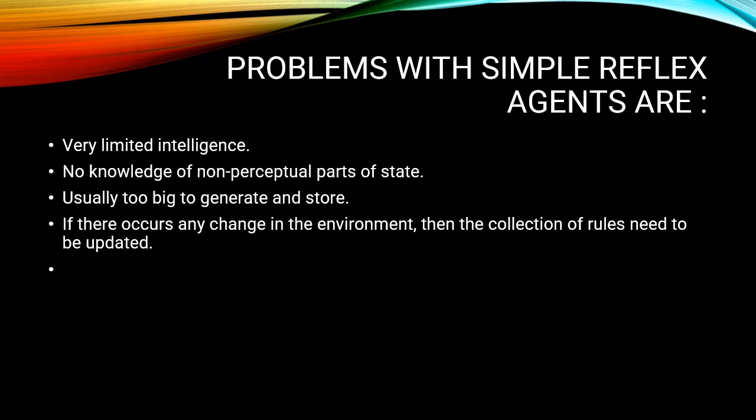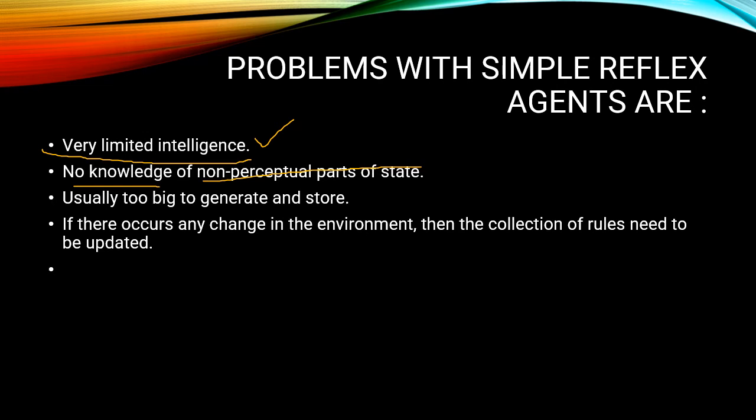The problems with simple reflex agents. First, it has very limited intelligence. Second, it has no knowledge of the non-perceptual part of the state. It is limited because it totally ignores its past history.